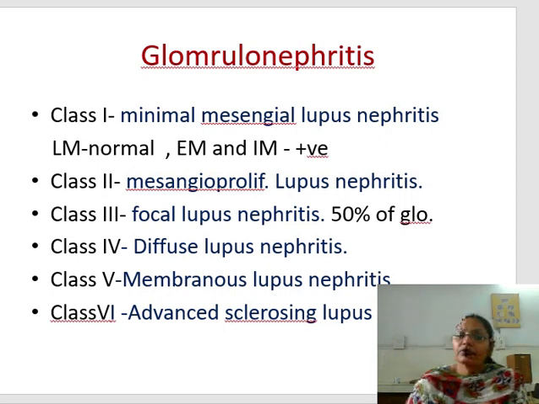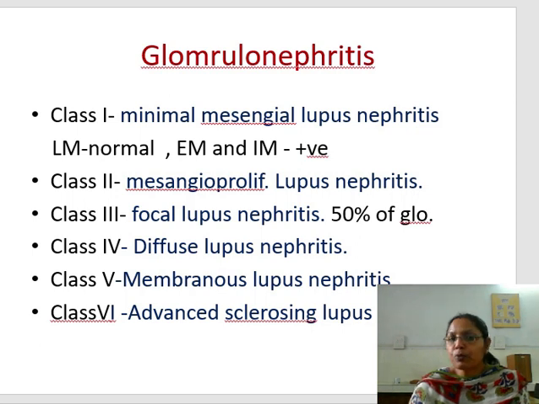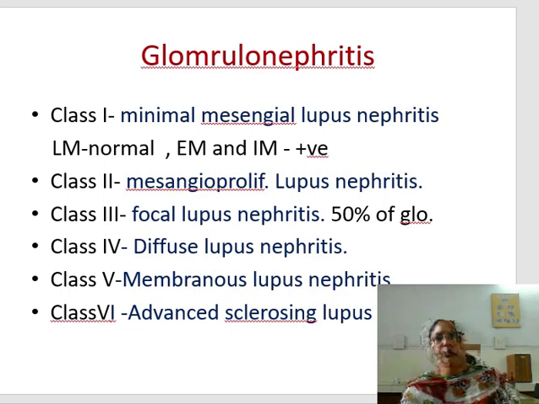So class 1 to class 6 glomerulonephritis. Class 1 is known as minimal mesangial lupus nephritis, in which immune complexes are deposited in the mesangium. As you all know, in the kidney there are different capillary loops, and microscopically there is the epithelial layer, basement membrane, endothelial layer, and in between the capillary loops is the mesangium. So there is increased deposition of immune complexes in the mesangium. On light microscopy it shows normal glomeruli, and electron microscopy and immunofluorescence show the deposition of the immune complexes in the mesangium.